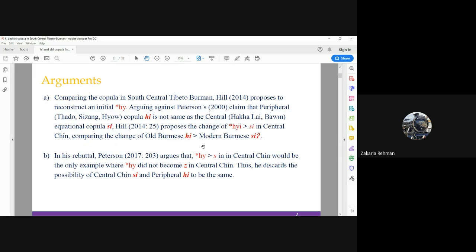There has been significant discussion about the he and she copula in South Central languages. For example, Hill 2014 proposes reconstructing an initial here, suggesting the change of he to C in the central branch, which includes languages like Akalai. He compares this to a similar change from Old Burmese he to modern Burmese C. In his reply, Peterson 2017 finds Hill's proposal intriguing but dismisses it, noting that the change of Kya to Sa in the central languages would be the only instance of such a change.